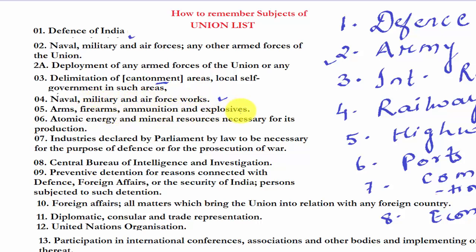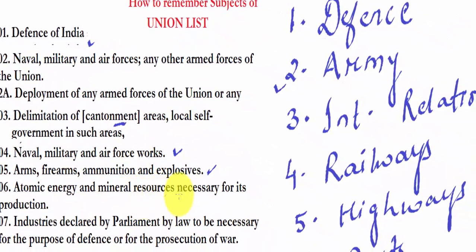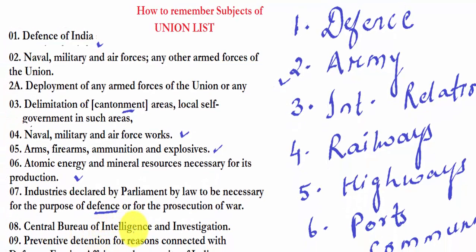Arms, firearms, ammunition and explosives, related to defense. Atomic energy and mineral resources necessary for its production, related to defense. Industries declared by parliament by law to be necessary for the purpose of defense. CBI, we know that it comes under union list, no doubt about that and no need to remember that.